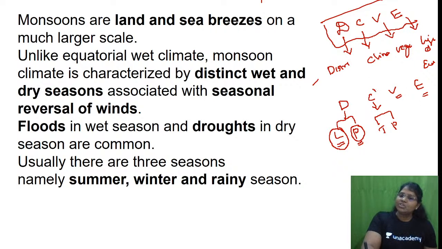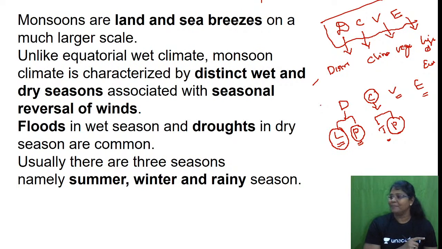Then coming to C, temperature and precipitation. What is the average annual temperature? What is the precipitation? Precipitation is a very exciting thing. The first thing I do is check whether it comes under rainfall throughout the year, for example, hot wet equatorial climate. Rainfall throughout the year means from January till December all the months have uniform rainfall, with no distinct season. But this climatic type we are going to discuss has a distinct season. Then third is vegetation: what kind of vegetation is grown in that climatic type, and then life and economy.